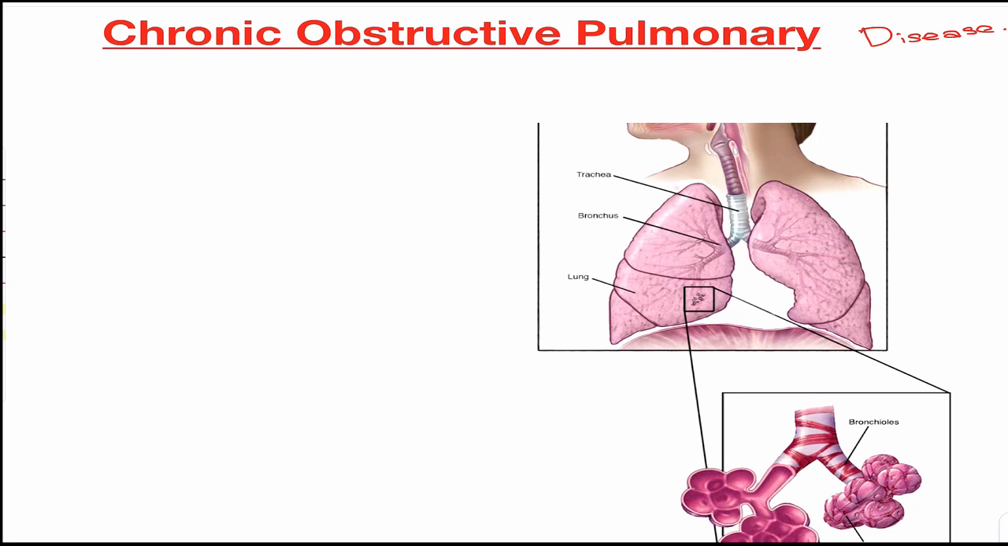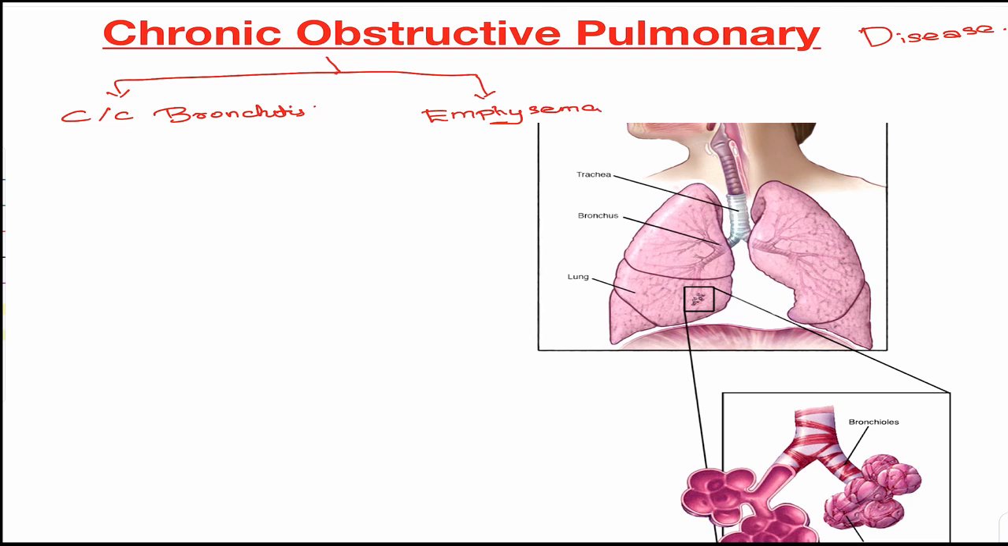Now, let us start. Chronic obstructive pulmonary disease includes two basic diseases. One is chronic bronchitis, and the second, which I know many of you will be very familiar with, is emphysema. So what is bronchitis? What is emphysema? Bronchitis is inflammation of the bronchi. So this is the bronchi, and inflammation of this particular region is bronchitis.